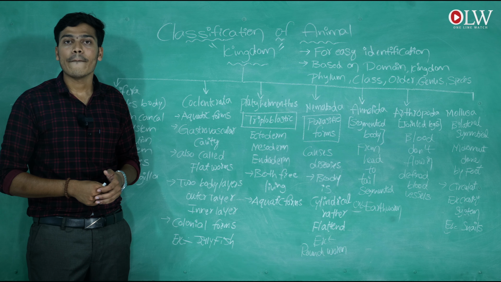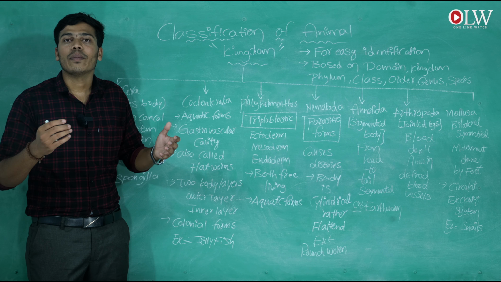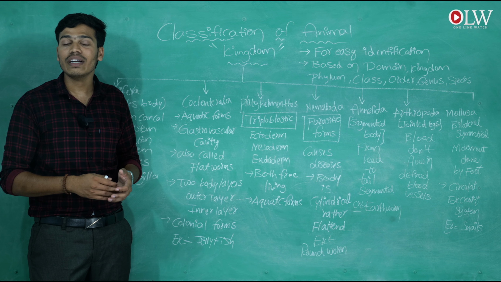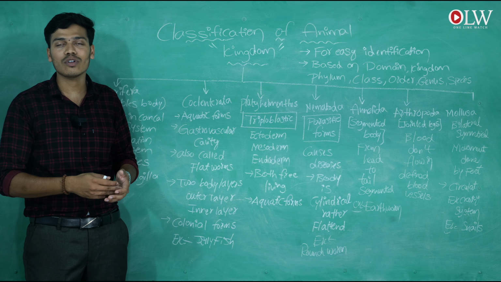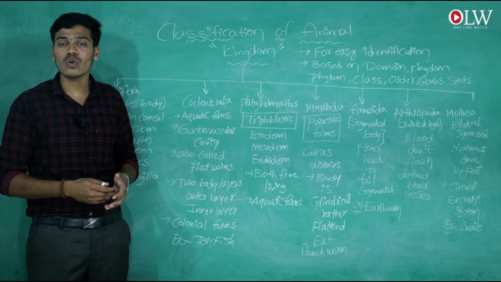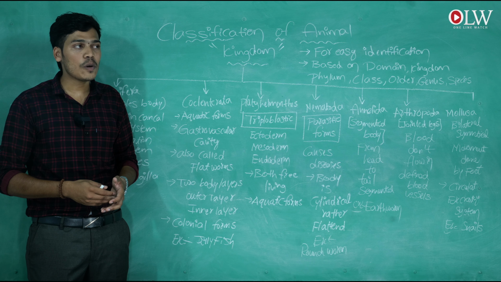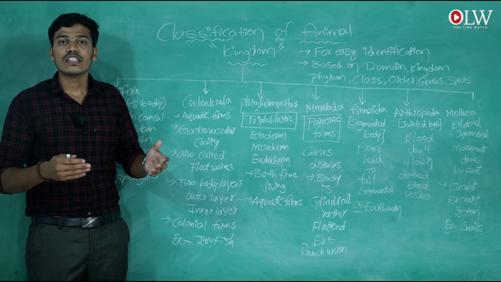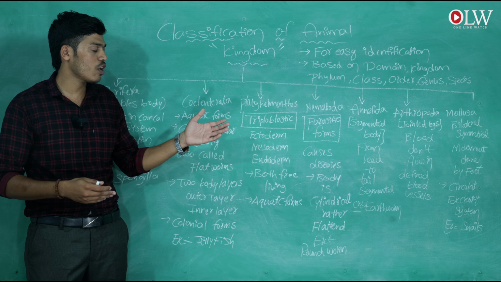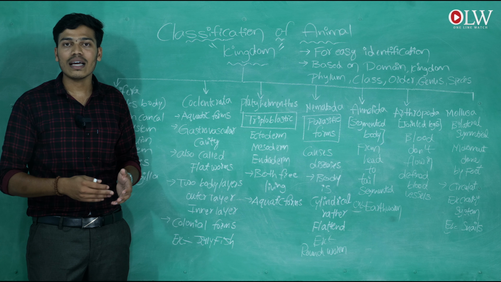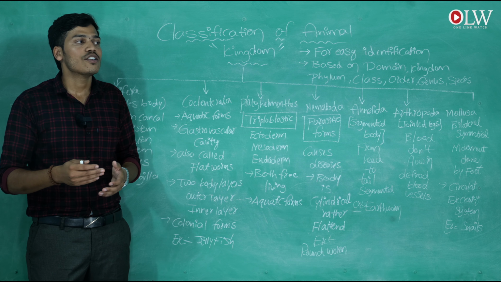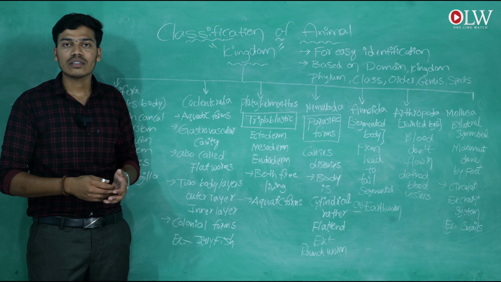And the next one is the protochordata. The characteristics of protochordata are that they show bilateral symmetry, are triploblastic and have a coelom. Coelom means a cavity-like structure. Chordata means a straight string-like structure, and the notochord is a supportive structure.